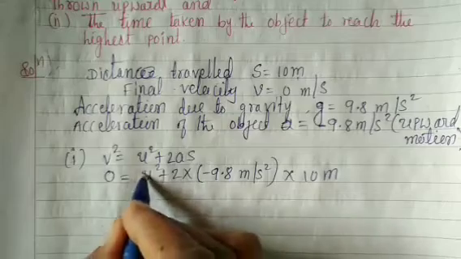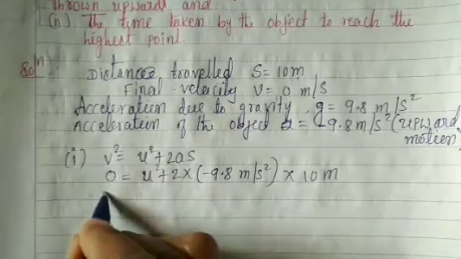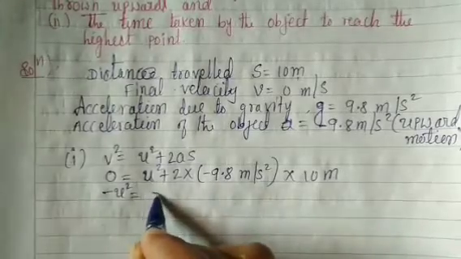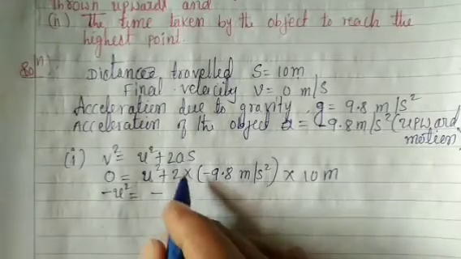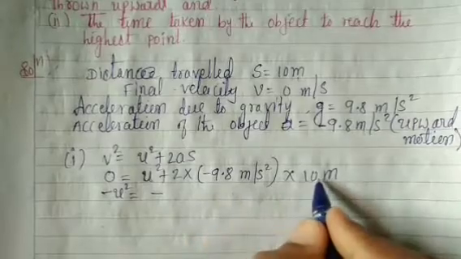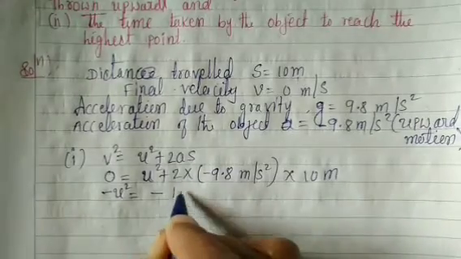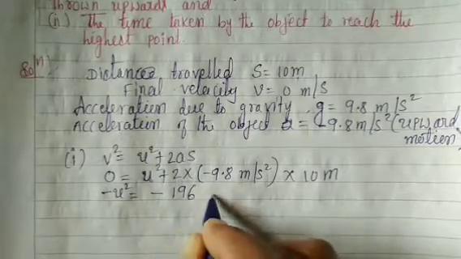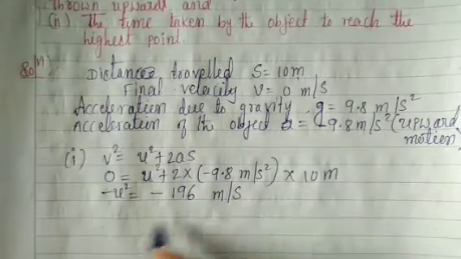So u square is taken to the left side, minus u square is equal to plus into minus 9.8 into 2 into 10, which is 196 meter per second.